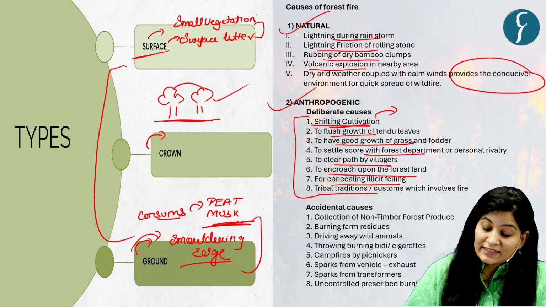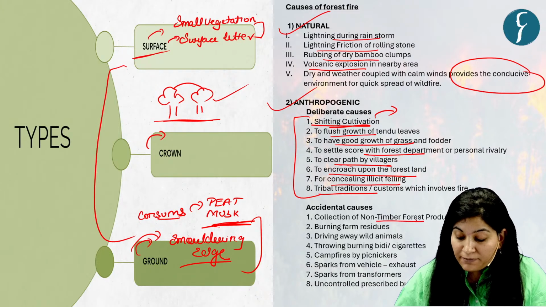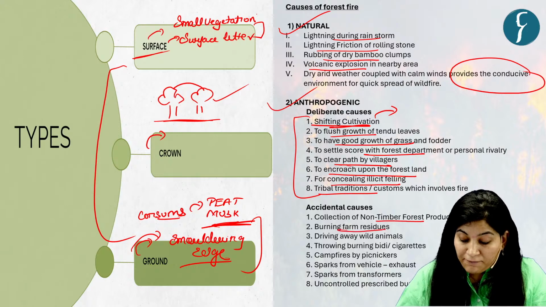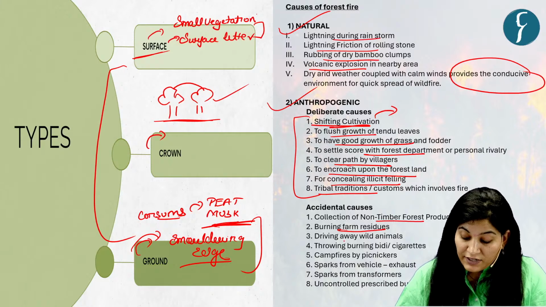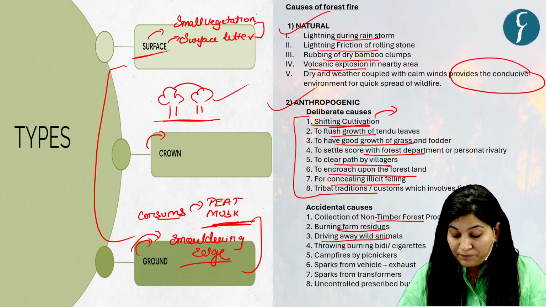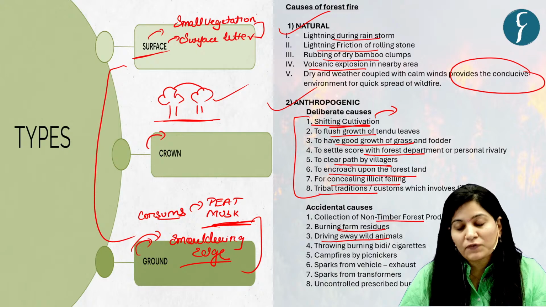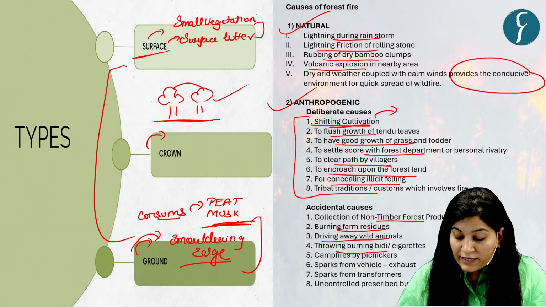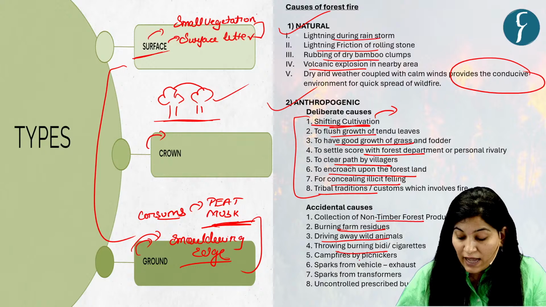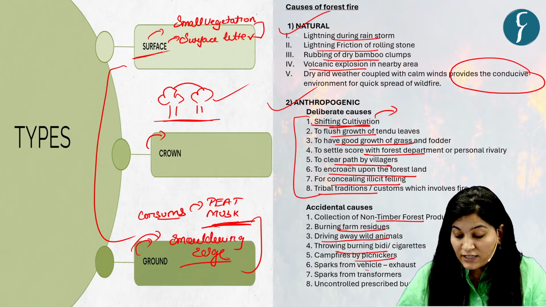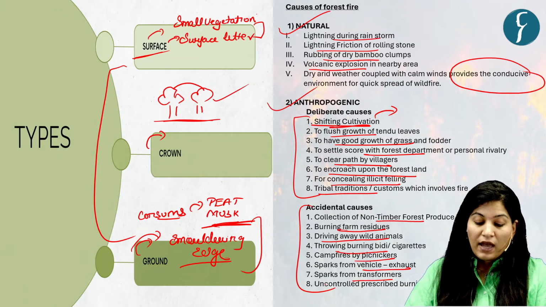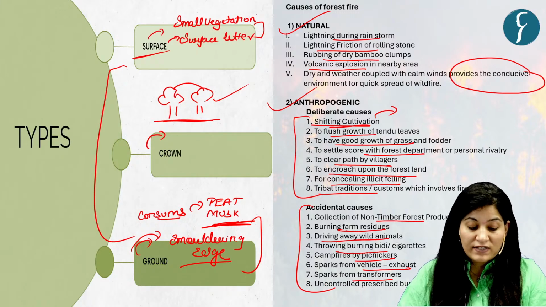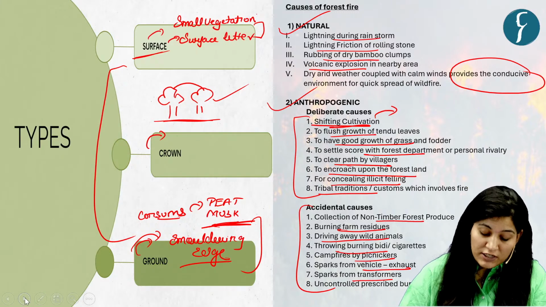Now come to the accidental ones: collection of non-timber forest produce, burning farm residue, which sometimes goes out of control, then driving away wild animals. To chase away wild animals, they use fire. Throwing burning beedi or cigarettes, campfires by picnickers, sparks from vehicles, sparks from transformers, etc. These are the accidental causes. Okay. Now, having seen the types and causes, let's see the impact of forest fire.